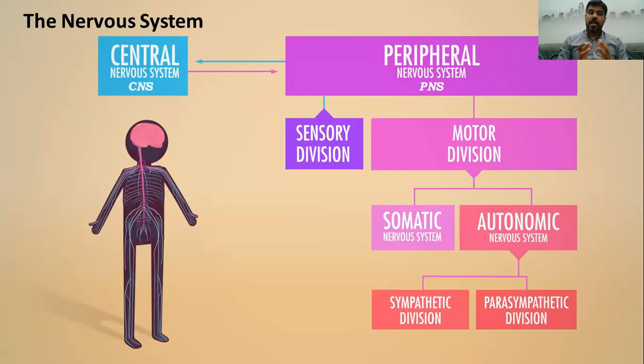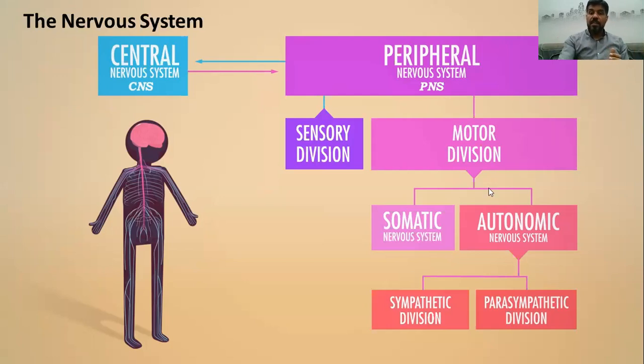The motor division can again be divided into two main divisions. The somatic part, الجزء الحركي أو الجزء الجسدي, is the part of the motor division that you can move, you can control, you can change, and you can modulate. Say, for example, the skeletal muscle in your leg, in your head, and in your different body parts.